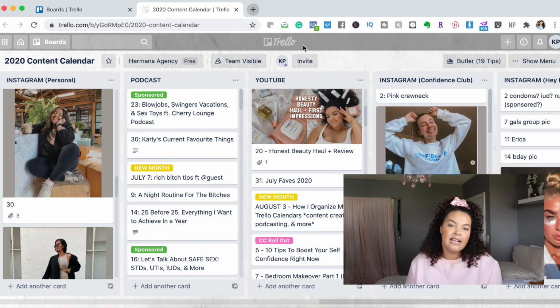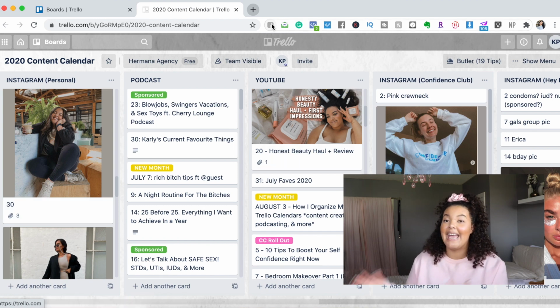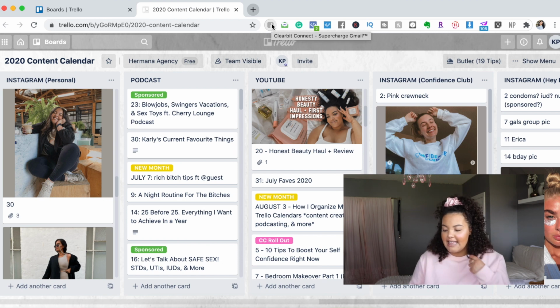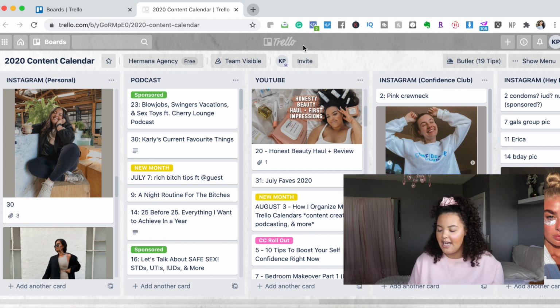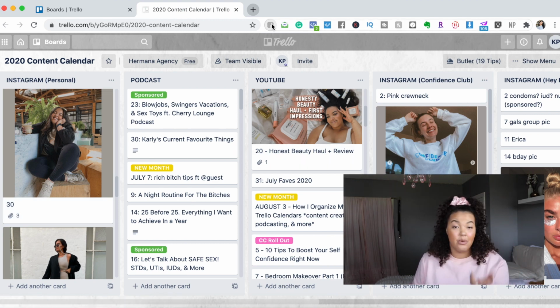Now, like I said before, the content calendar is something that I feel like people use Trello for a lot. And so if you're just starting, maybe this is a really good option for you, but this is kind of my end point of Trello. This is the last thing I update versus the first thing I update, because I actually, like I said, have individual Trello boards for every single one of my platforms, as well as workflows and all of that kind of stuff, which I will show you right now.